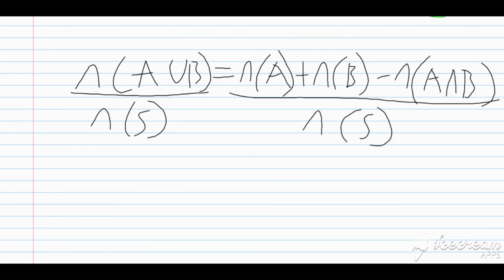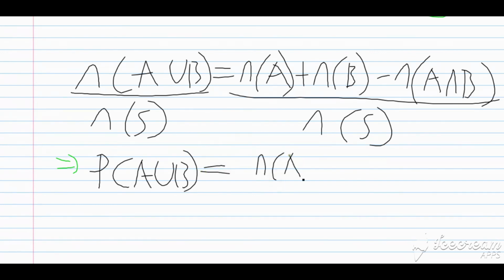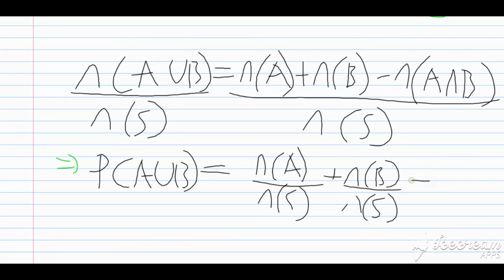So this works down to give me, I'm gonna put that in black, the probability of A or B. And of course, on the right hand side, I can break this up algebraically. So I have the number of elements in A, the number of persons who do physics, over the number of persons in the sample space, which is the number in the college who were entered for the CAPE exam, plus the number of persons who do chemistry that entered over the number in the sample space again, minus the number who entered for both over the amount in my sample space.